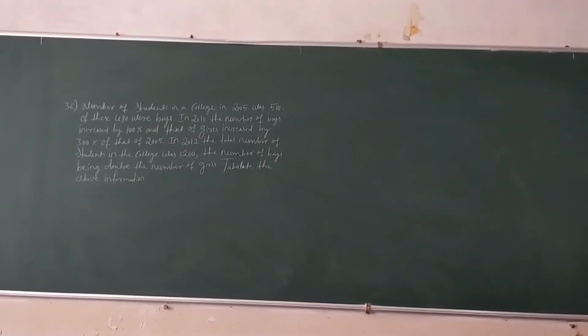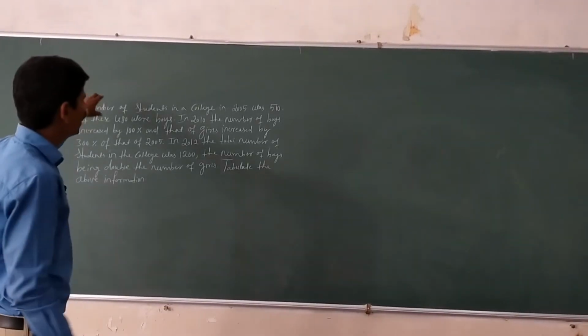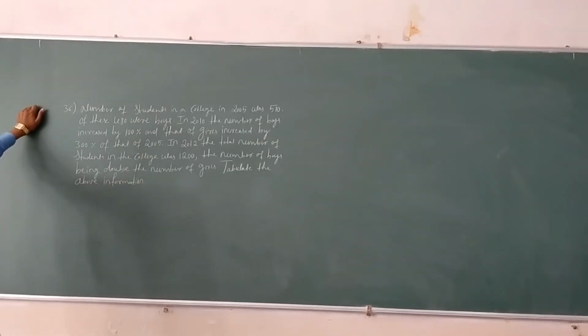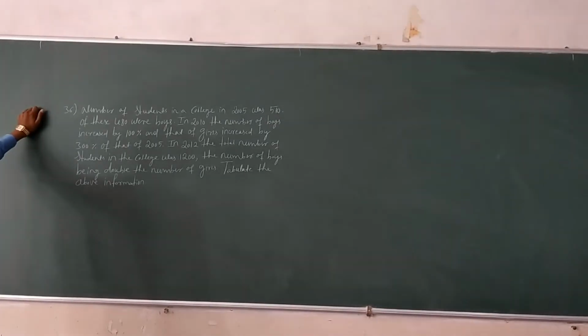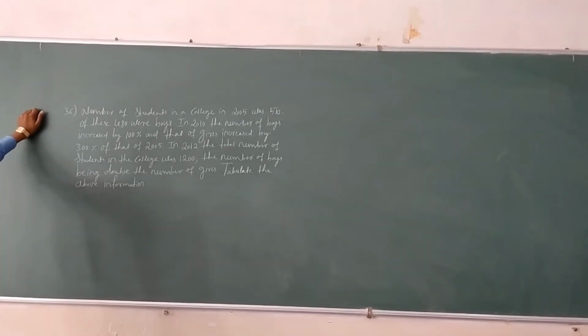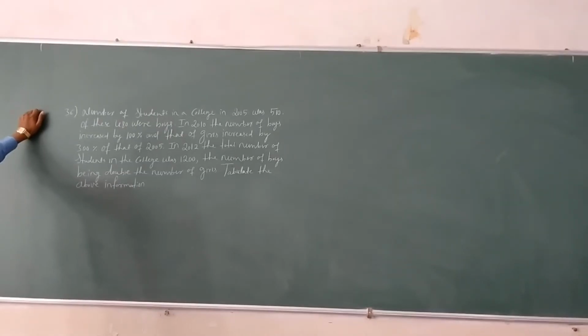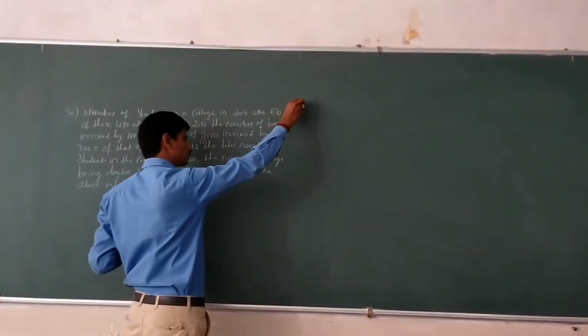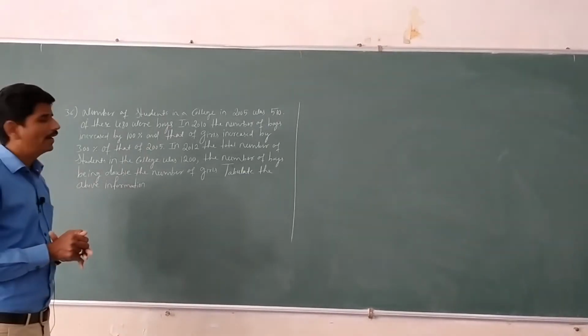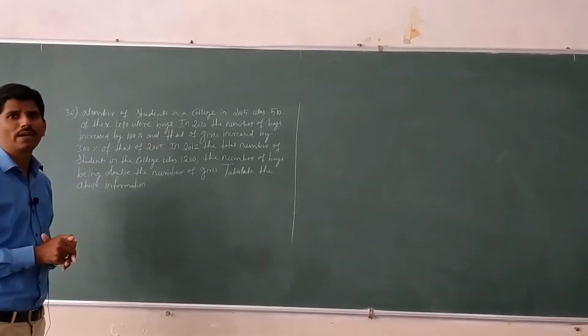In the 36th problem, they have given: the number of students in a college in 2005 was 510. Of these, 480 were boys. In 2010, the number of boys increased by 100%, and that of girls increased by 300% of that of 2005. In the year 2012, the total number of students in the college was 1200, the number of boys being double the number of girls. Tabulate the above information. Here they mention year and sex, that is male and female.